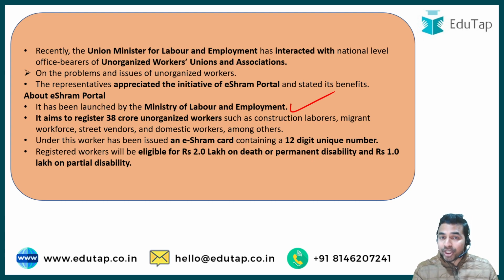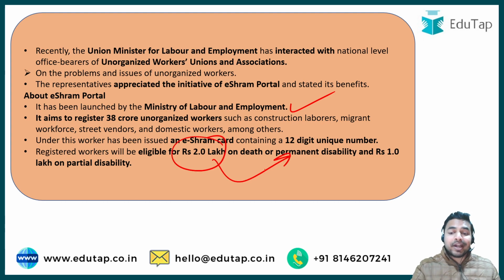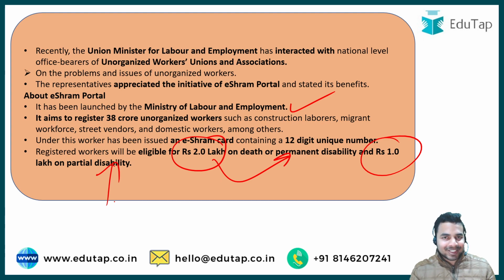And my dear learners, why exactly was the last point of that particular question wrong? Because it said that the registered workers will be eligible for rupees 5 lakh on the death or permanent disability, but it is incorrect. The right value is rupees 2 lakh on the death or permanent disability and rupees 1 lakh in case of the partial disability. So I hope this is very much clear to all of you. This particular portal is very much clear, and why it was launched is very much clear.